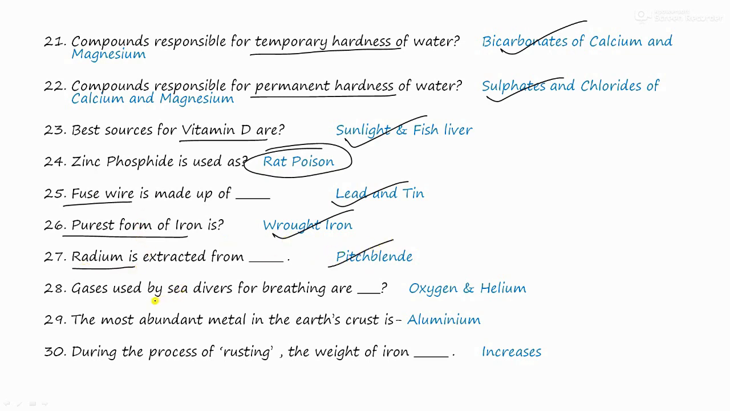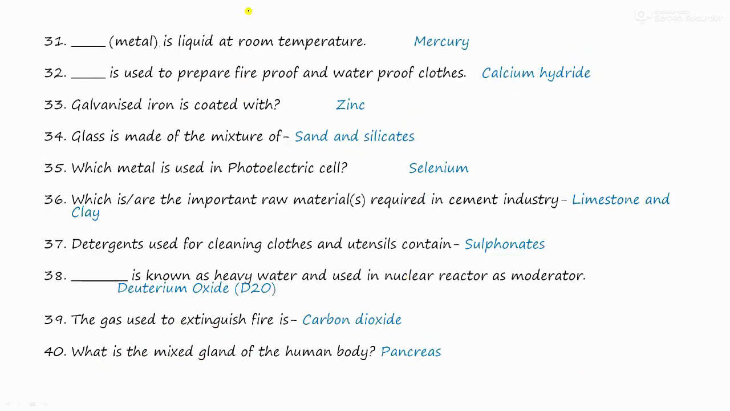The gases used by sea divers for breathing is a mixture of oxygen and helium. The most abundant metal in earth crust is aluminium. During the process of rusting, the weight of iron increases. Which metal is liquid at room temperature? And the answer is mercury.